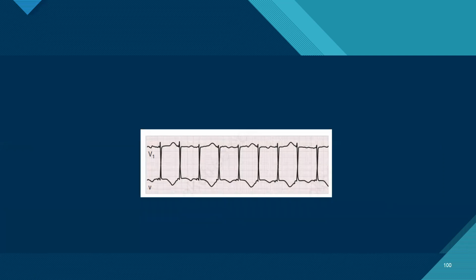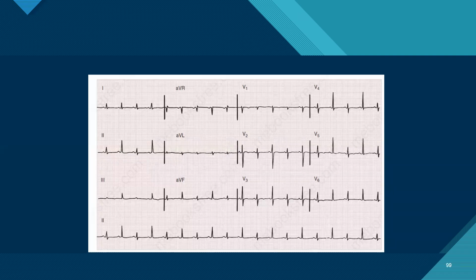So large pericardial effusion. Yes. Rapid heart rates. Yes, any rapid heart rate, whether by a supraventricular tachycardia or even sinus tachycardia at a very high rate, can cause electrical alternans.